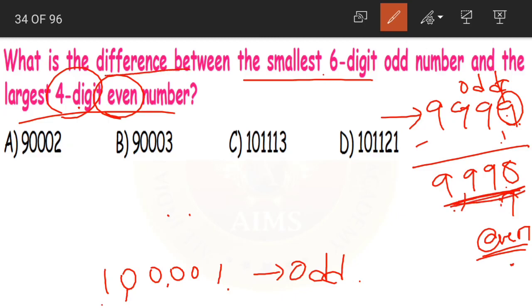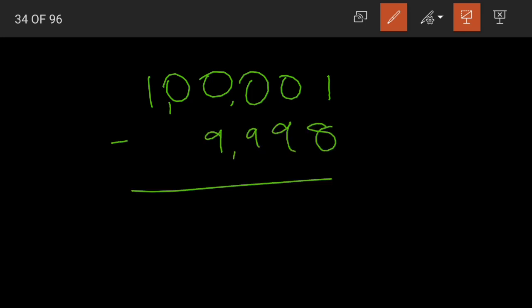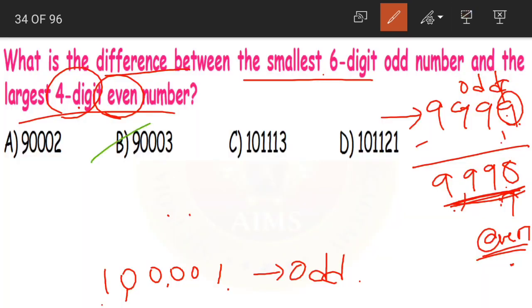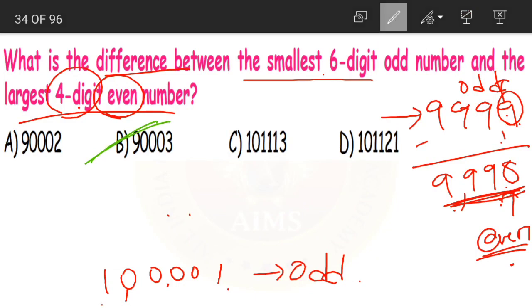Now what should we do? We should find out the difference. 1,01,000 minus, what was it? It was the smallest 6-digit number. Yes, 1,01,000 minus 9998. When we subtract, 1 minus 8 is not possible, so we'll borrow. 11 minus 8 is 3, 9 minus 9 is 0, 9 minus 9 is 0, 9 minus 9 is 0, and then lastly we have 9. What is our answer? 90,003. Do we have it in the options? Yes. Option B, 90,003 is our correct answer.